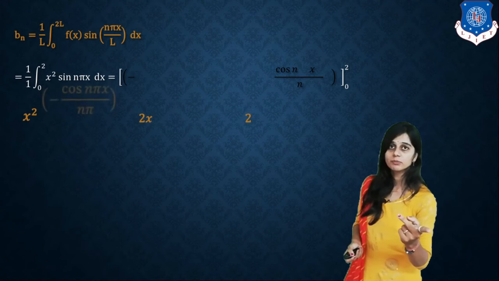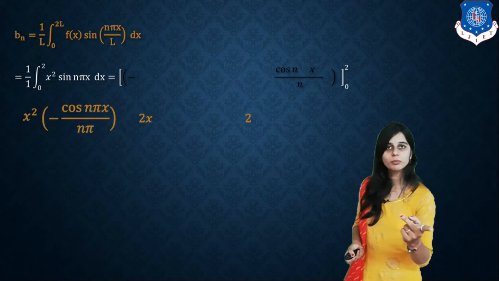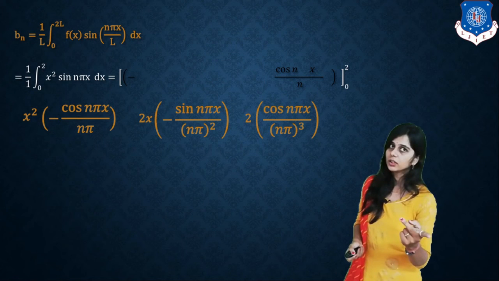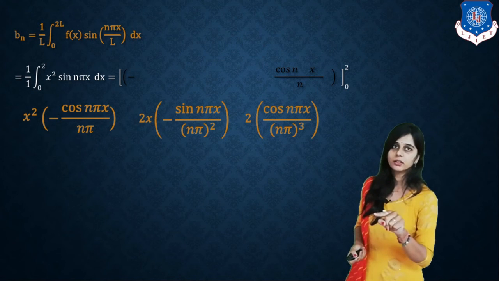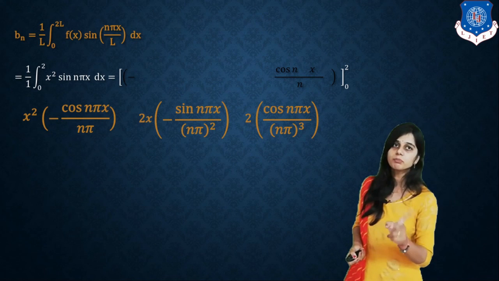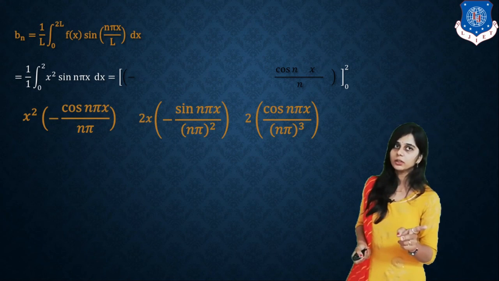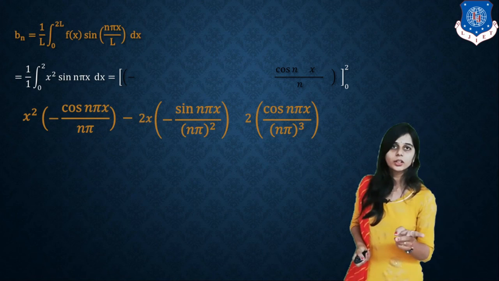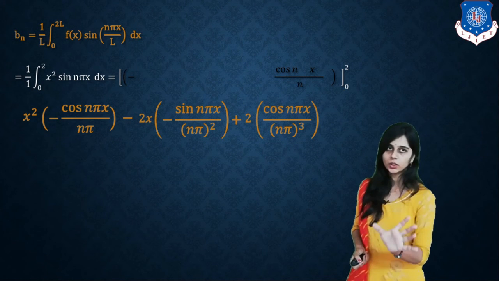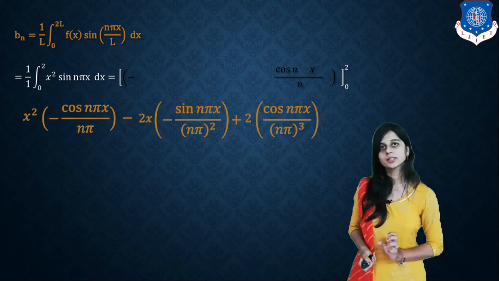Integration of sin n pi x is minus cos n pi x upon n pi, minus sin n pi x by n pi square. Third integration of sin is minus, so we get plus cos n pi x upon n pi whole cube. Alternate terms plus, minus and plus. So this is the whole integration of x square sin n pi x dx.